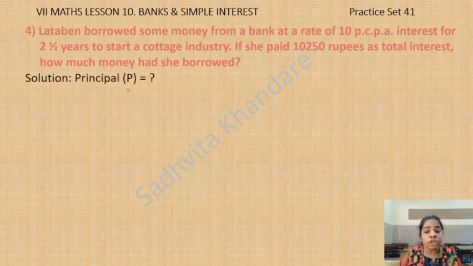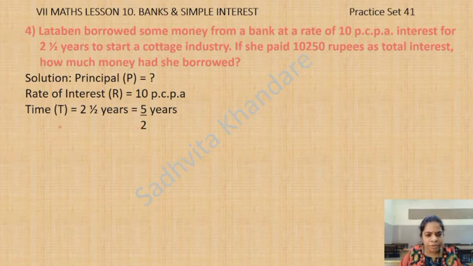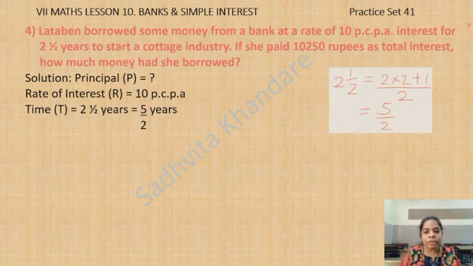Principal P is question mark. Rate of interest R is 10 PCPA. Time T is 2.5 years, which we will convert into 5 upon 2. See, that's the working, children. 2.5 years. 2 into 2 plus 1. 2 twos are 4 plus 1, 5.